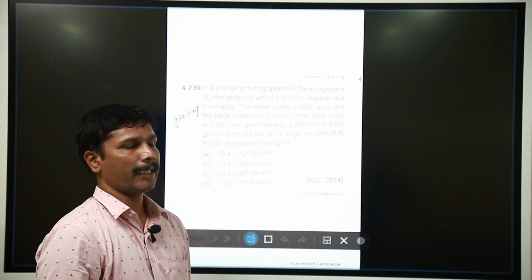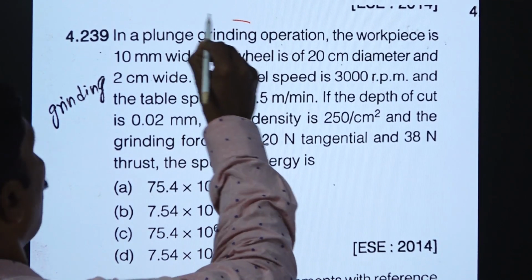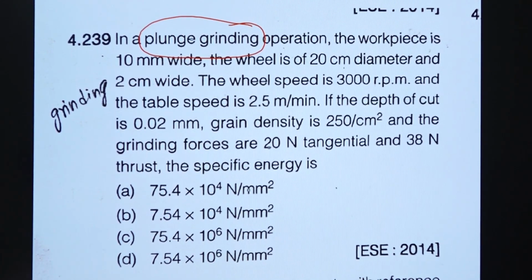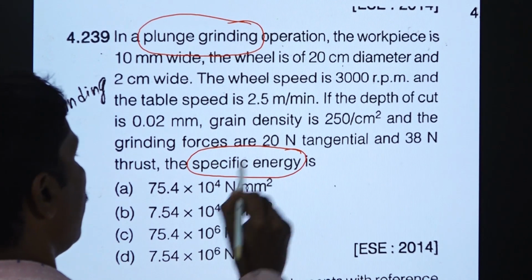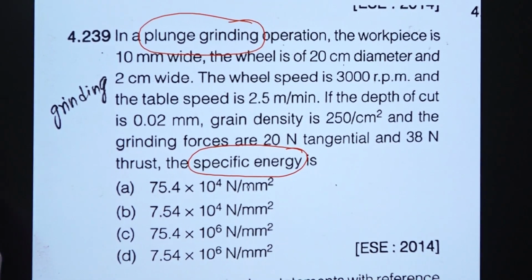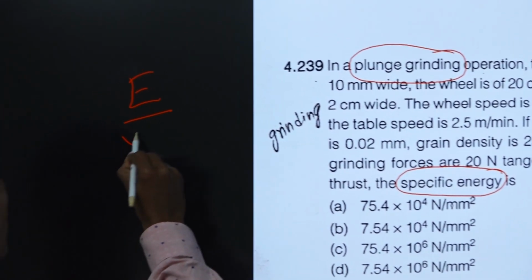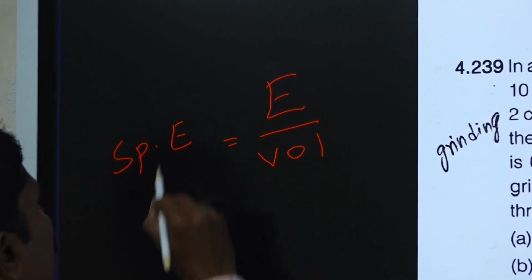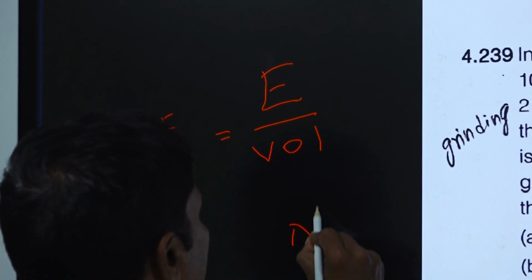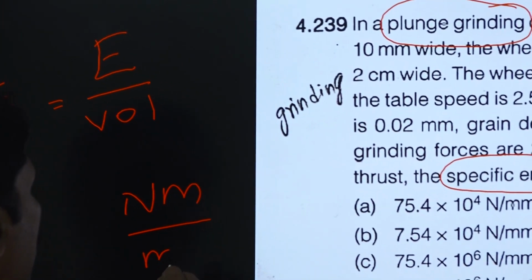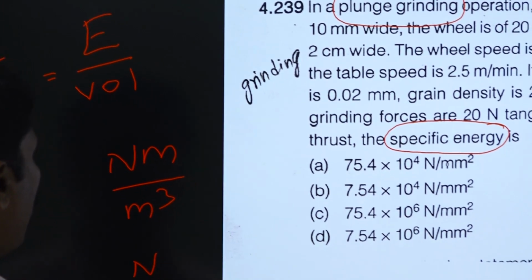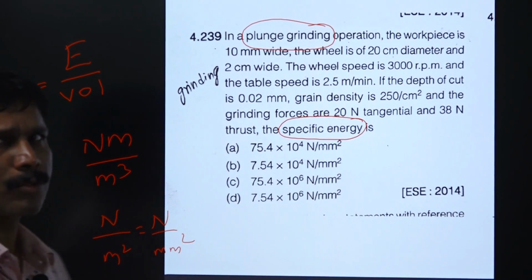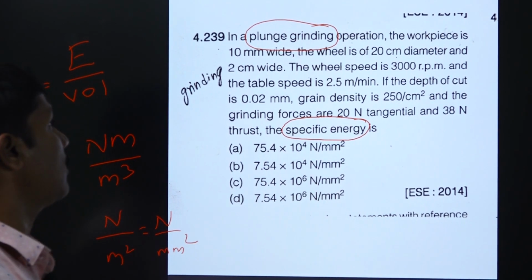Here plunge grinding is given. It is a peculiar problem. We have a plunge grinding operation. So, what are they asking? Specific energy. Specific energy is nothing but the energy per unit volume. Energy is in Newton meter, volume is in meter cube, so it is Newton per meter square or Newton per mm square. So, the unit for specific energy is Newton per mm square.